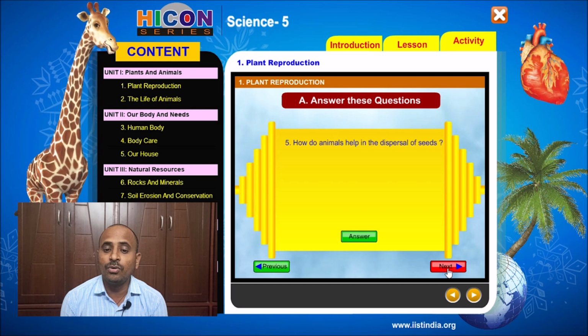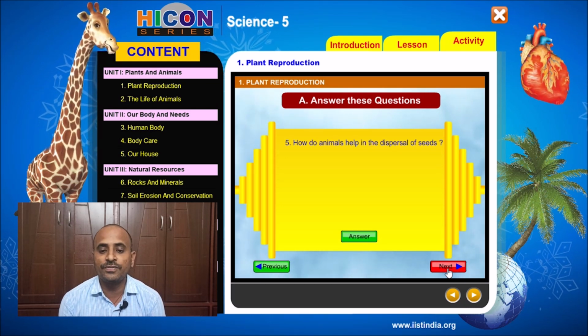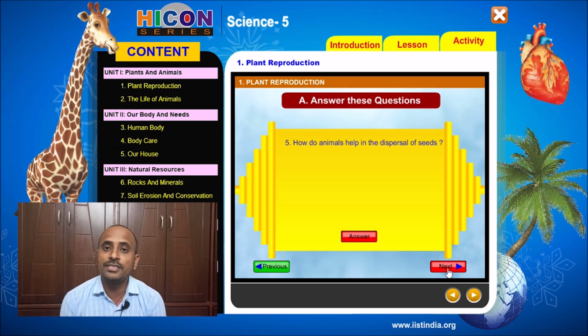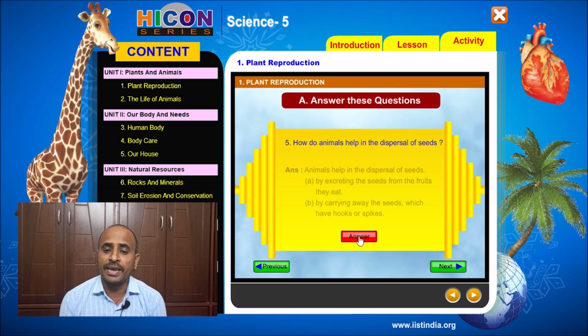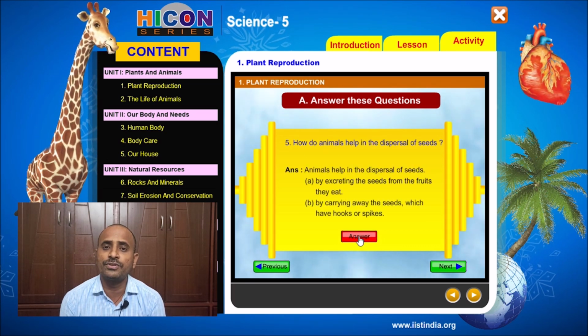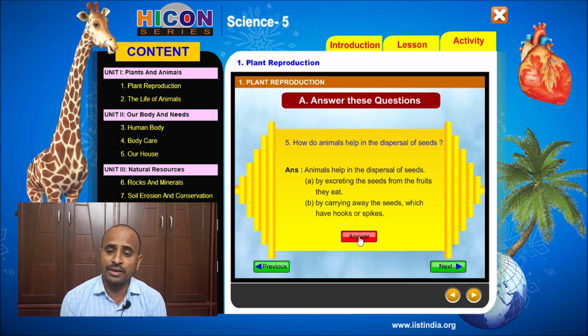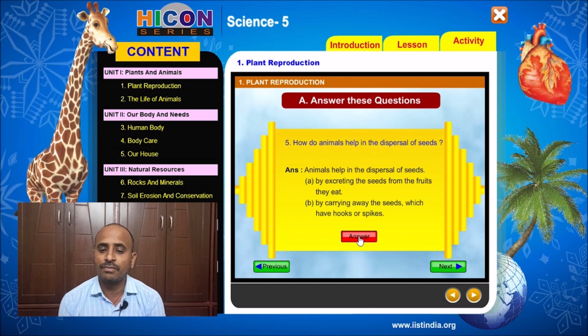So here, how do animals help in the dispersal of seeds? So children, see the answer for this question. The answer is, animals help in the dispersal of seeds. A. By excreting the seeds from the fruits they eat. B. By carrying away the seeds which have hooks or spikes.